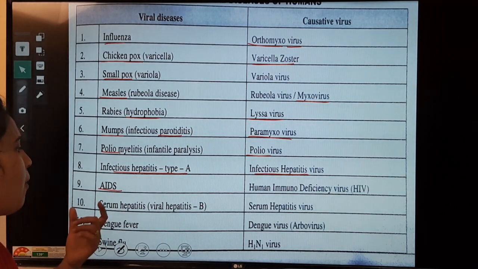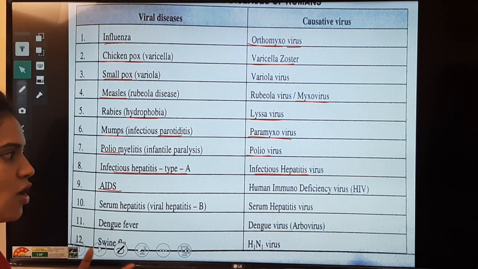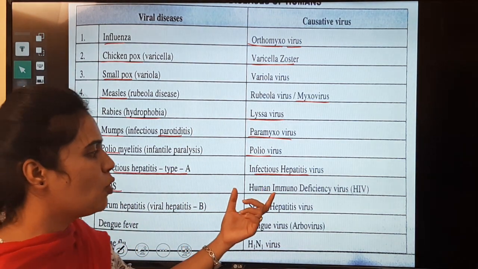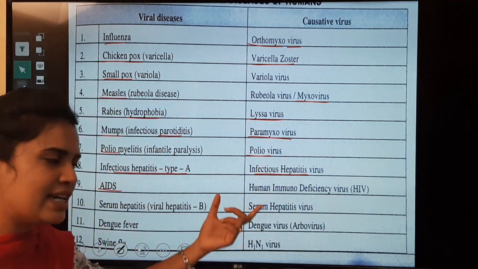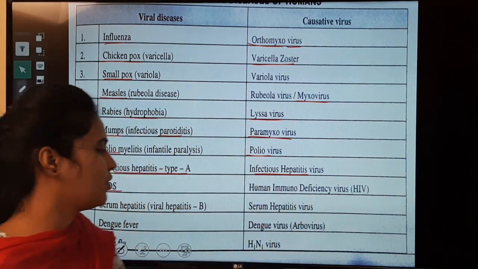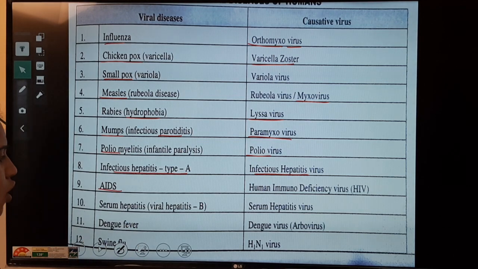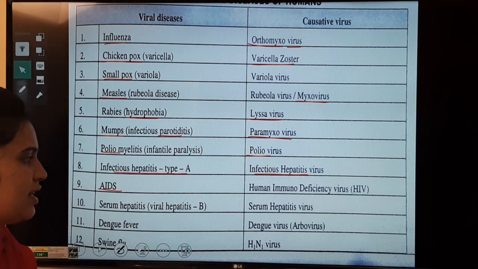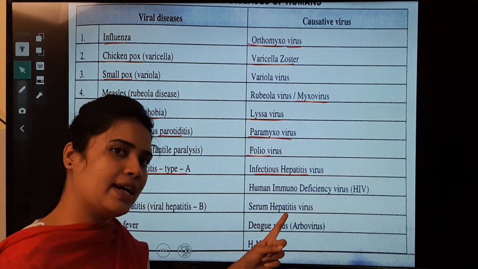AIDS, acquired immunodeficiency syndrome. It is caused by HIV, that is human immunodeficiency virus. Why it is called like that, you people already know. Serum hepatitis, viral hepatitis B, is caused by serum hepatitis virus.